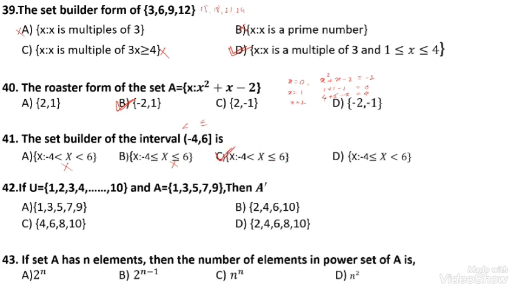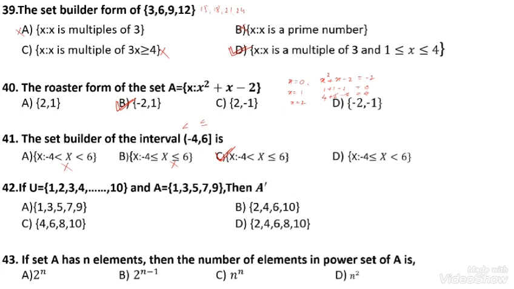Here, U is the universal set. Question number 42. If U be the universal set containing the elements 1, 2, 3, 4 up to 10 and A be a set containing 1, 3, 5, 7, 9, then find A complement.